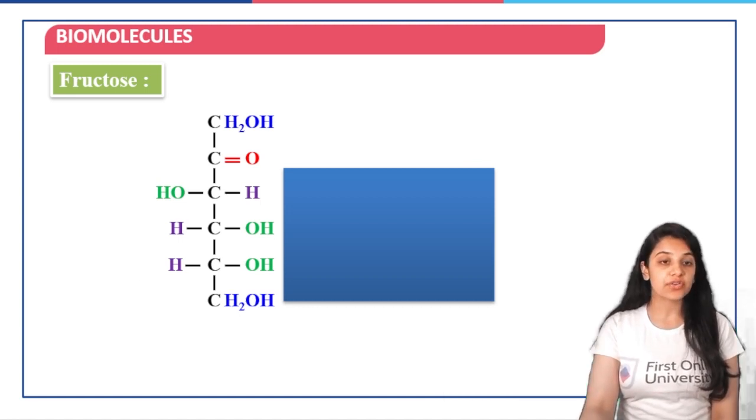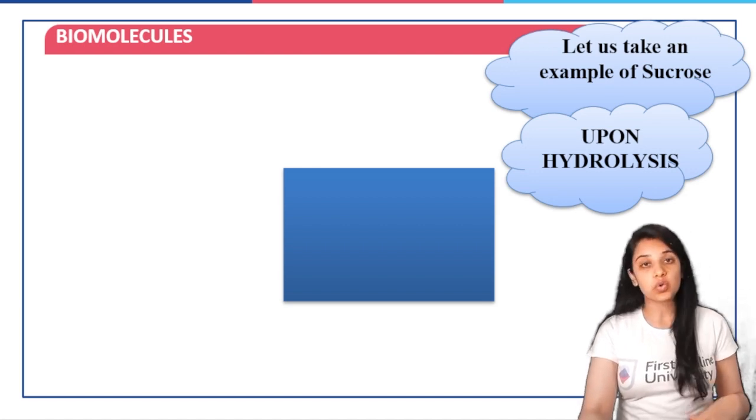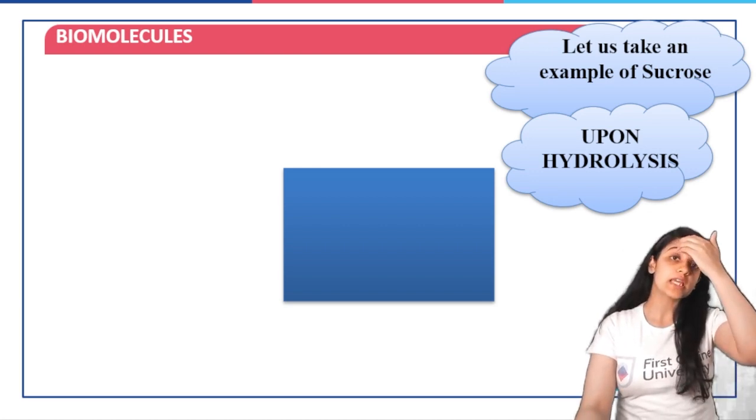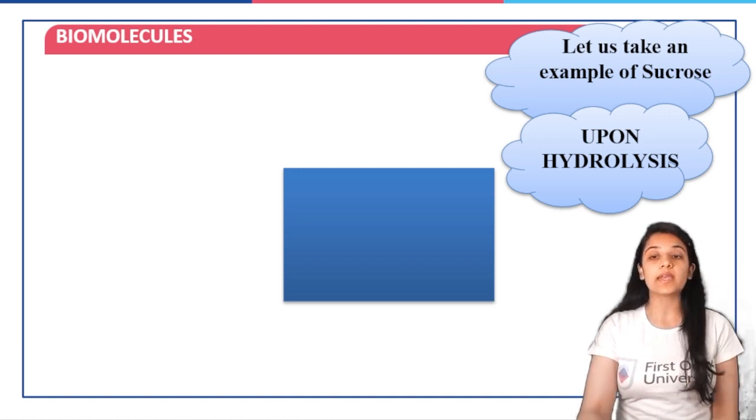So if we see here that fructose is going to be polyhydroxy ketone because here we have the ketonic group present along with the various hydroxyl groups that are contained in it.